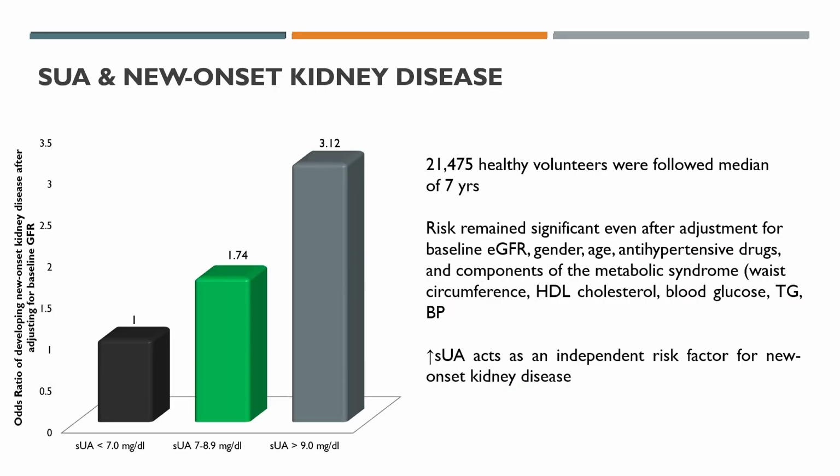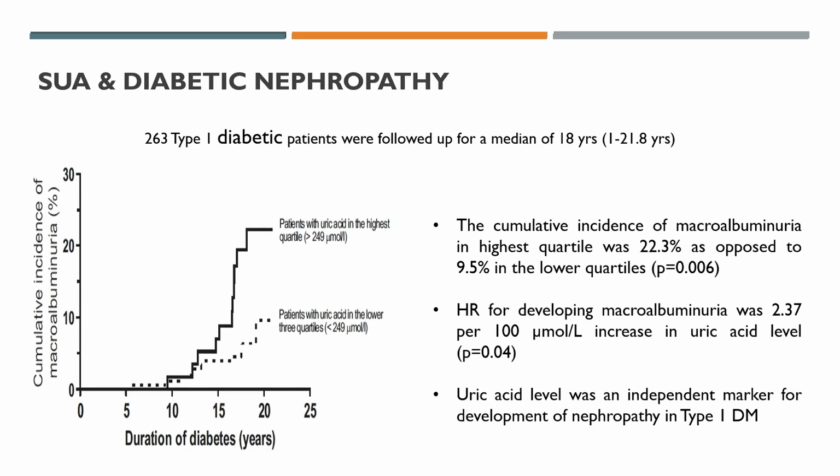Then serum uric acid is an independent risk factor for the new onset of renal disease. Again, in your diabetic patient having high creatinine, CKD, if you monitor uric acid, uric acid also is an independent marker for the development of diabetic nephropathy in the diabetic population, mainly type 1 diabetes. Type 1 diabetic patients have more progressive CKD at early onset. So uric acid is also a marker for metabolic derangement.